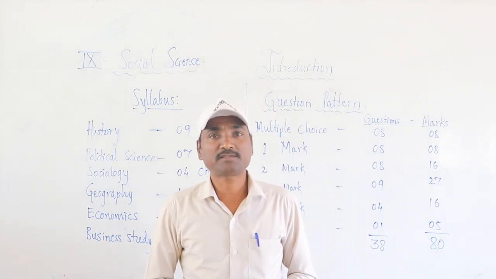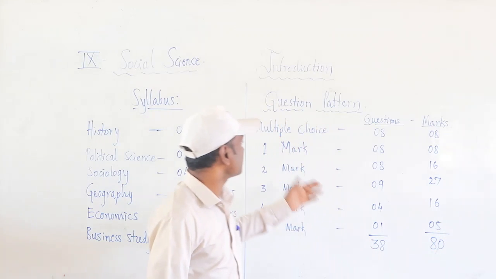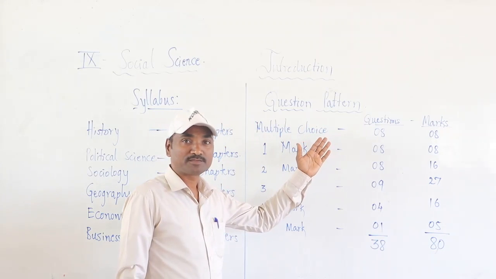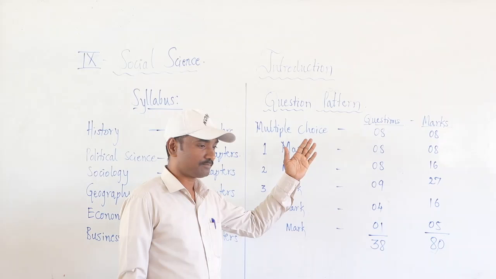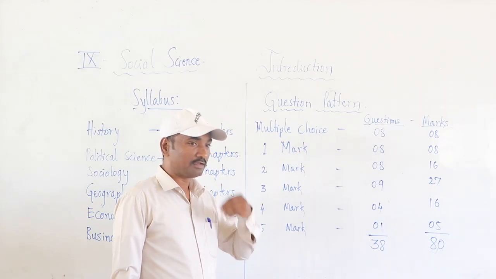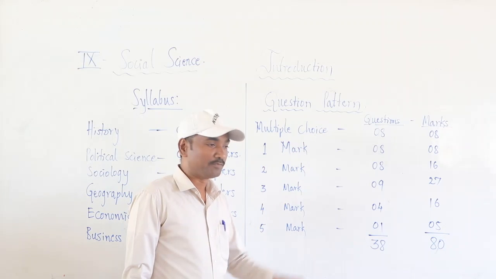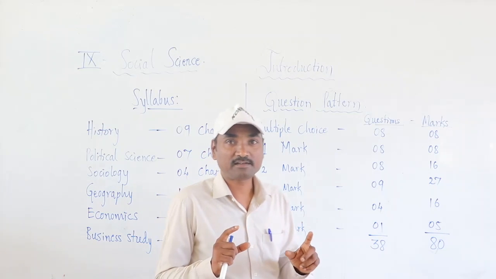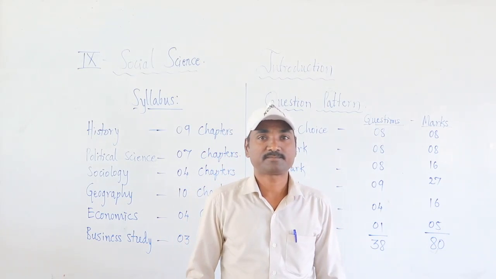The question pattern will be as follows. This is the pattern of question paper of this year. This is very important. Why? Because before reading the lessons, we should know what type of question will be there, how is the question pattern. That's very important.